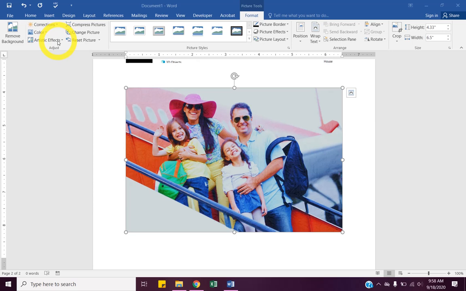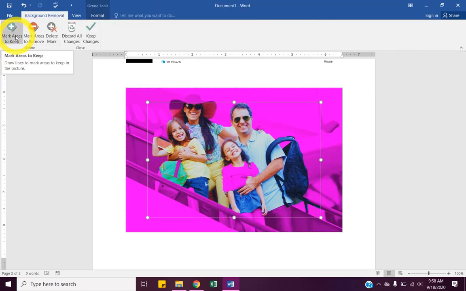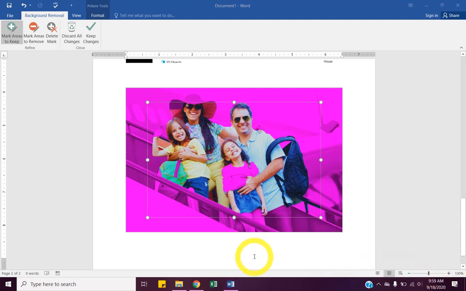So let's say we just want the family, nothing behind them. Click remove background. I'll give it a second. It kind of has to think for a second. So right now, it's done a decent job. Let's click mark areas to keep. And your mouse is going to turn into a pencil.